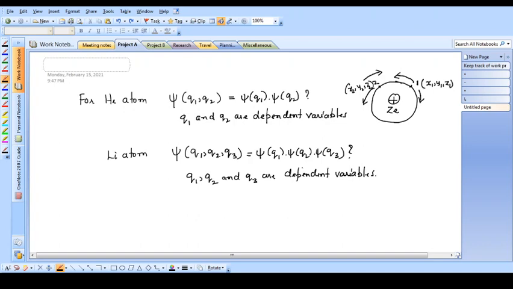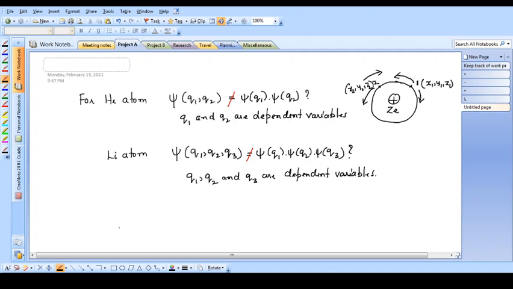Now, since these variables are dependent on each other, the method of separation of variables cannot be applied. I had asked a question whether this equality holds good. No, this equality does not hold good. We cannot write this by the method of separation of variables. Why? Because they are dependent on each other. So why can we not separate the variables? Because the variables are dependent.